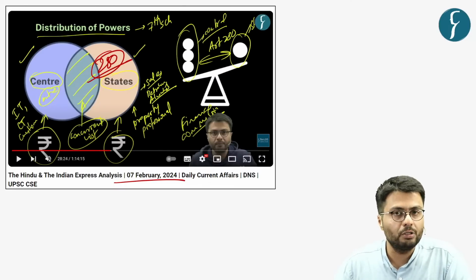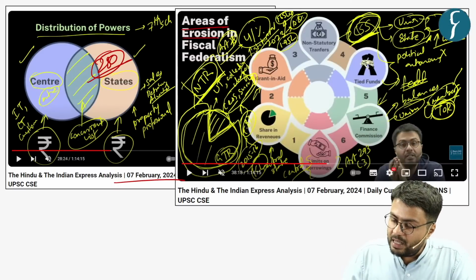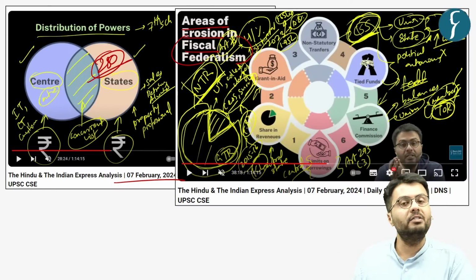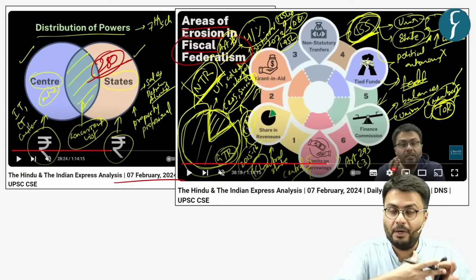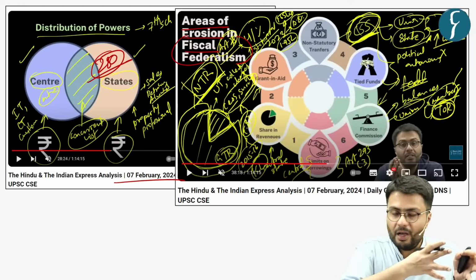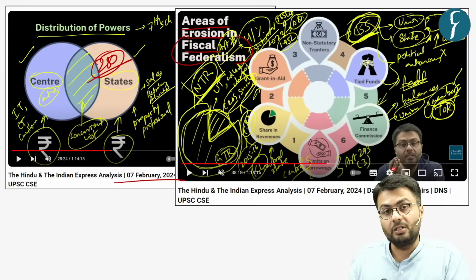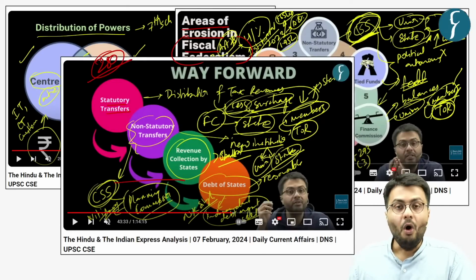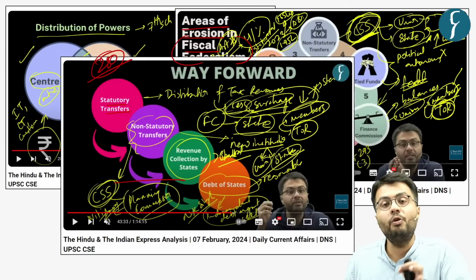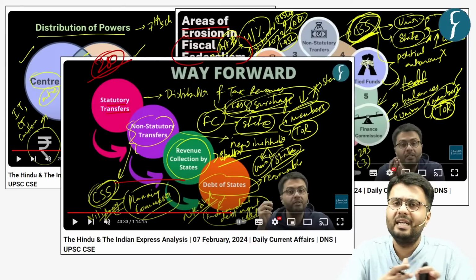However, despite such an arrangement, we have seen various areas of erosion which have eroded fiscal federalism in the country. Despite a separate set of formulas, the devolution or allocation of resources has not been just. So in this regard, we have also dealt with various suggestions on how to make these devolutions more fair and just, not just for southern states but also for other states.